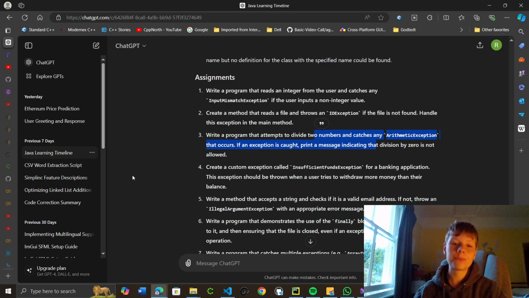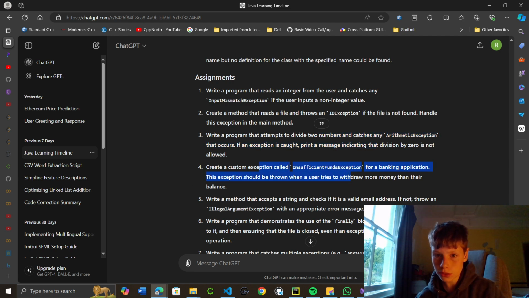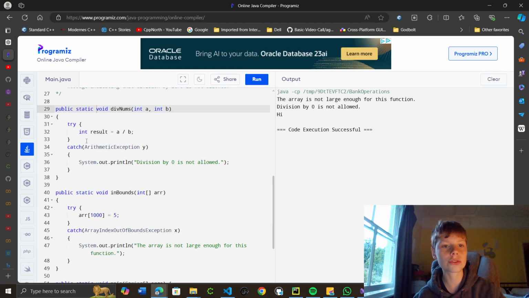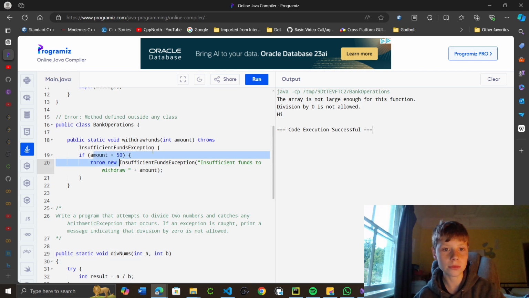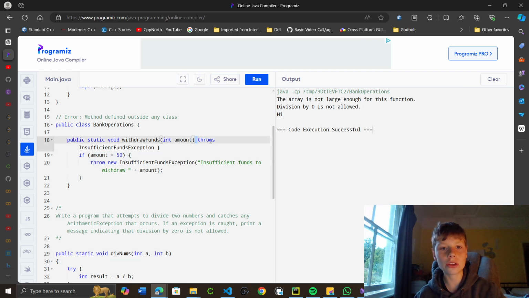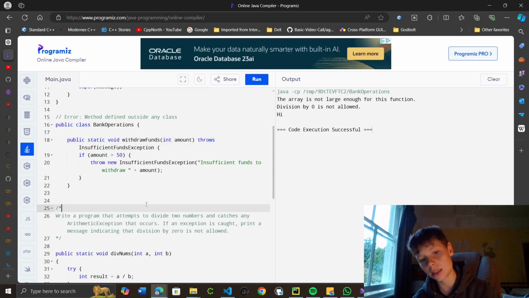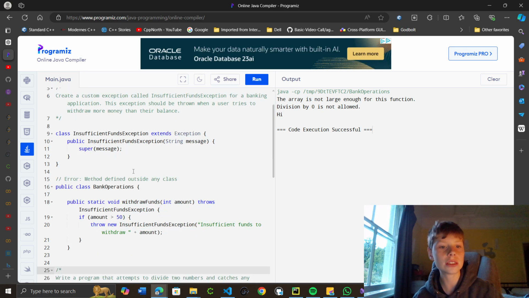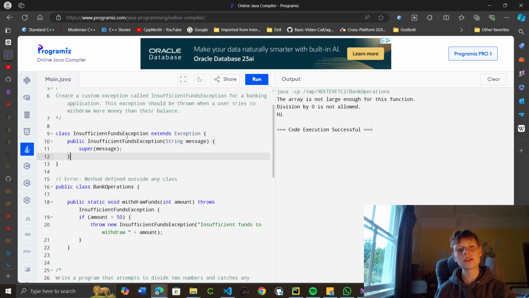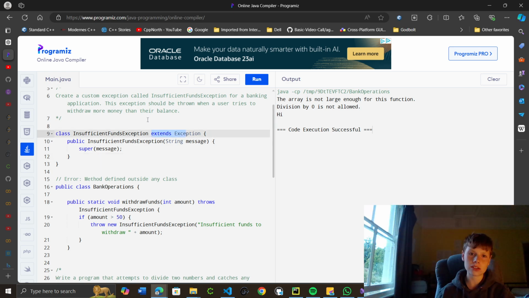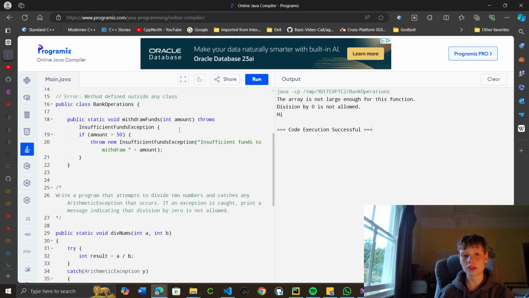bank operations class. And then I also did this one, check insufficient funds, I'll show you here, which threw an exception. It was greater than 50. So I learned here that you can add the throws keyword and then the exception that it throws, and also in creating an exception here, insufficient, you can create your own, and there's this function super, which I think is like stderr, like we have in C++, and you have extends Exception because we're inheriting from Exception, so it has the similar capabilities that an exception has.